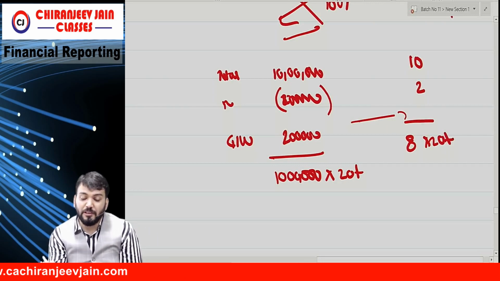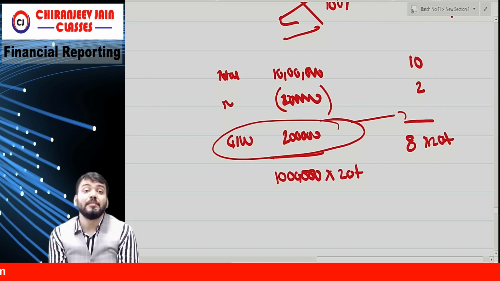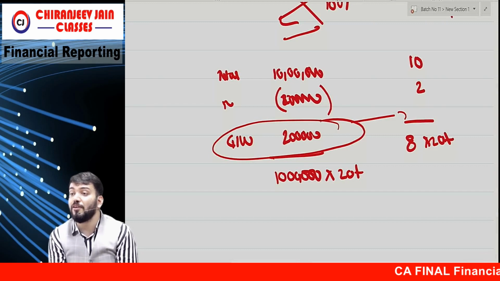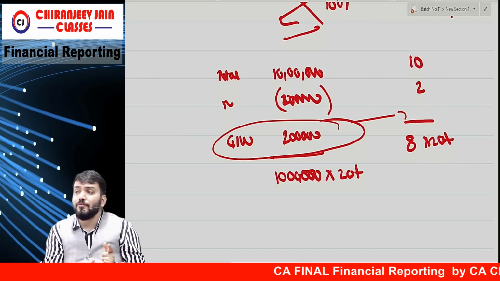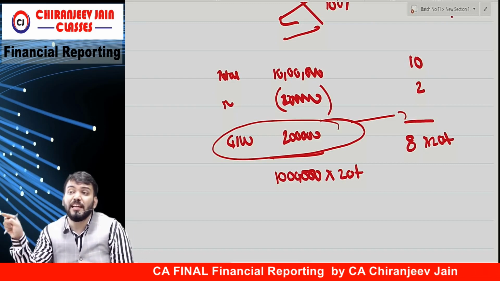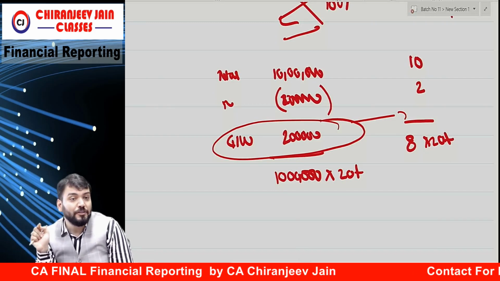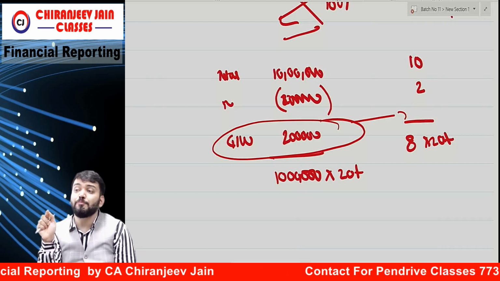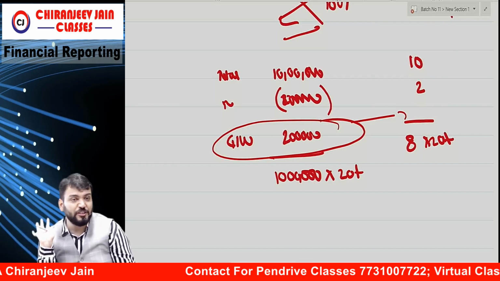Because if I am saying this goodwill is partial, it does not have any share of NCI. This 80% represents only the parent company. Understood? So can I say in case of full goodwill, we can calculate NCI as a proportionate share of total net asset. When I am saying total net asset, it means including goodwill. But whenever it is the proportionate method, NCI will be equal to proportionate share of net asset, but excluding goodwill. This point you understood?